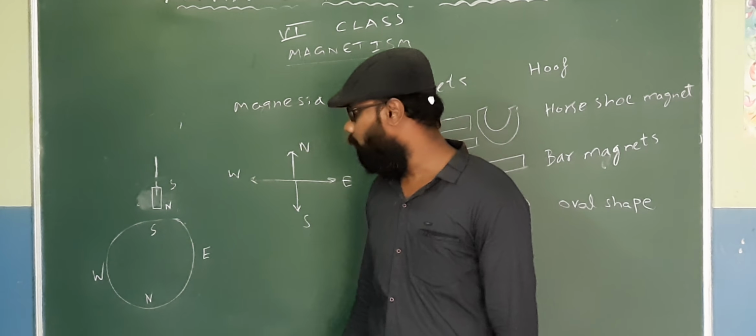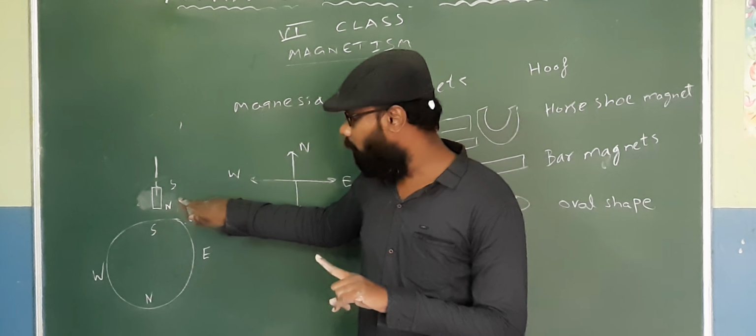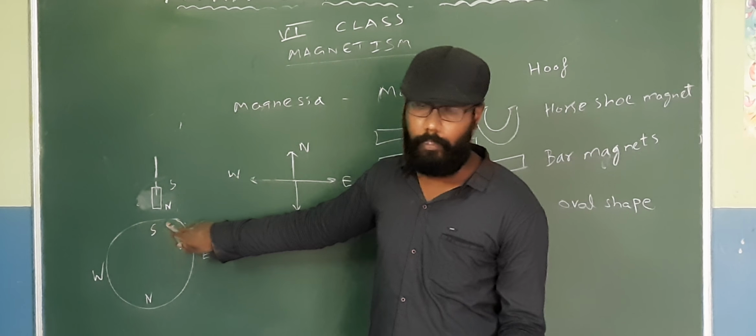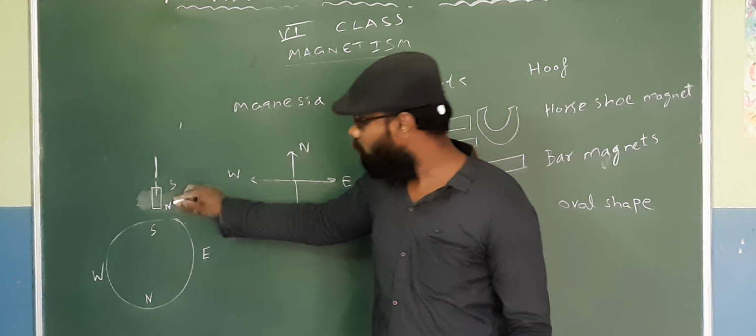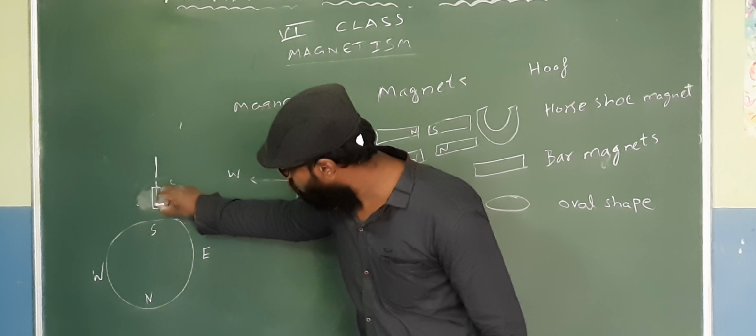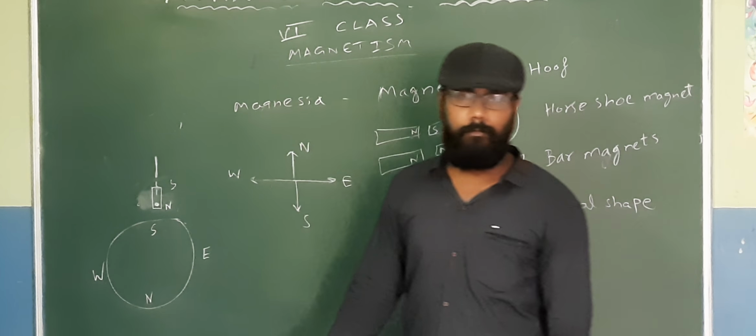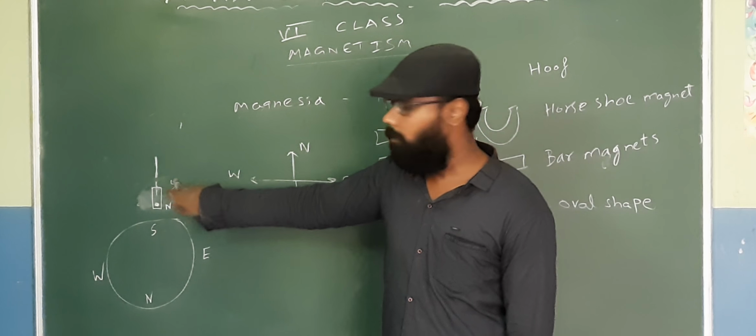And one more interesting thing, the north of the magnet will face the south of the earth. And in a magnetic compass, we put a dot to identify the difference between north and south.